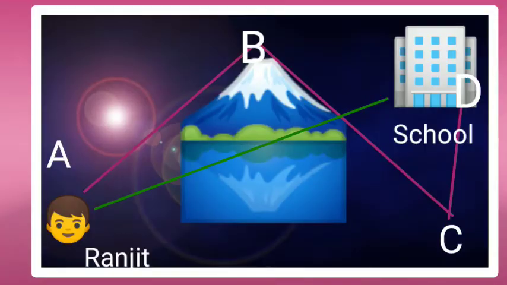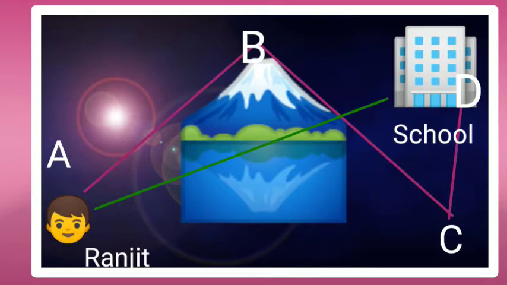Let's understand distance and displacement with this example. Look at the picture on screen carefully and suppose point A is Ranjit's house and point D is Ranjit's school. The figure shows that the distance traversed by Ranjit to reach his school at point D is AD, if we do not think about direction.